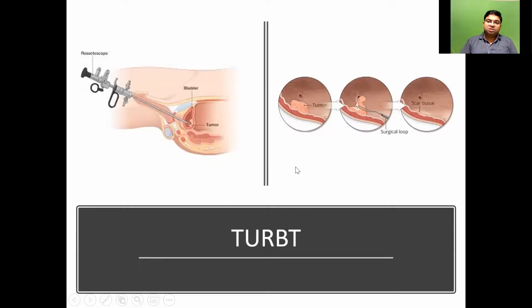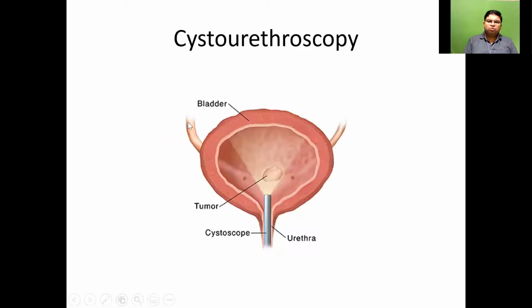It's very important to understand why general anesthesia, and not spinal anesthesia. What is the difficulty? The difficulty is this: the tumors are often located in the lateral wall. Mostly these are on the lateral wall, and just beside it we have the obturator nerve. The obturator nerve basically supplies the adductor muscles of the legs. So whenever you're cutting by diathermic current, some of the current may leak through the bladder. These are very common, because the soft tissue just irritates these nerves, and the nerves and the legs go into spasm, adductor spasm, and basically you will have what is known as bladder rupture.